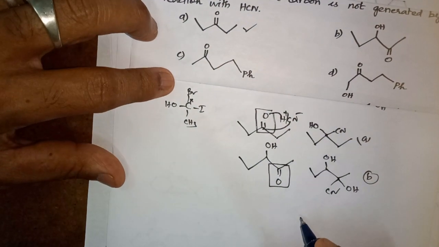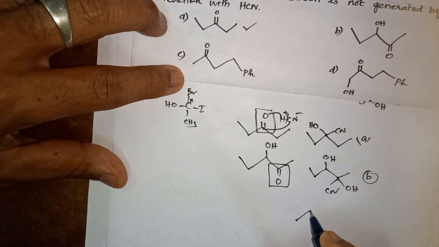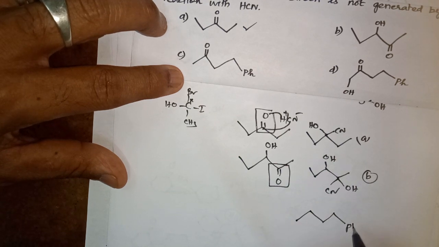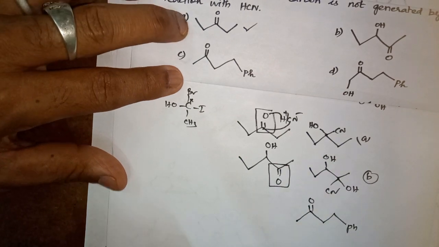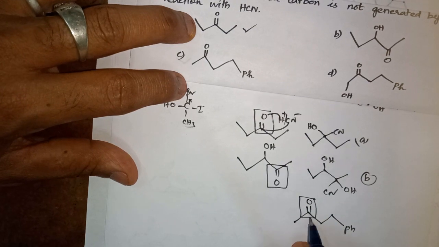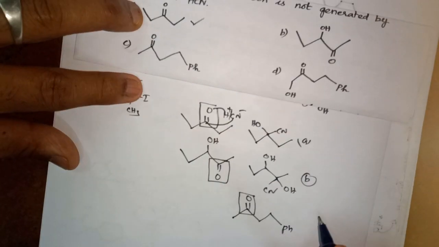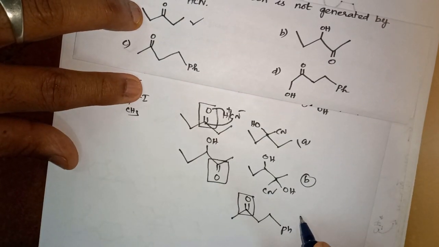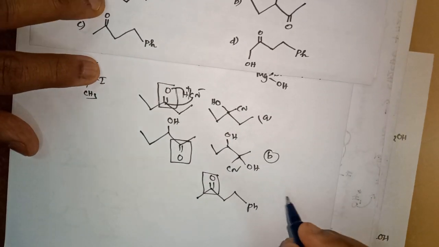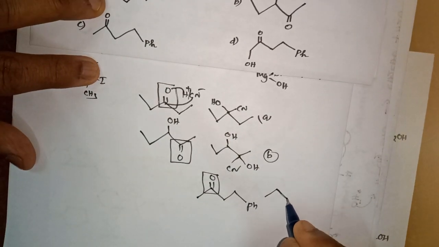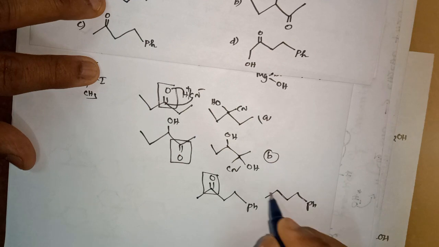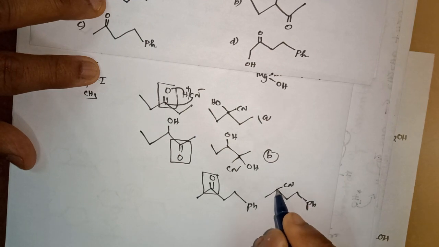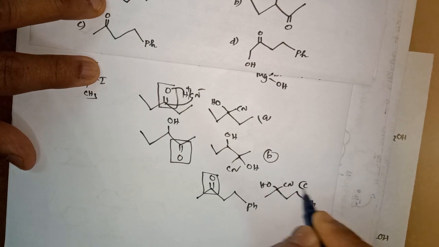This is our third compound: 1, 2, 3, 4, Ph, phenyl, with double bond O. Here it breaks, and the third compound becomes Ph on one side, CN and OH on the other. This is C.